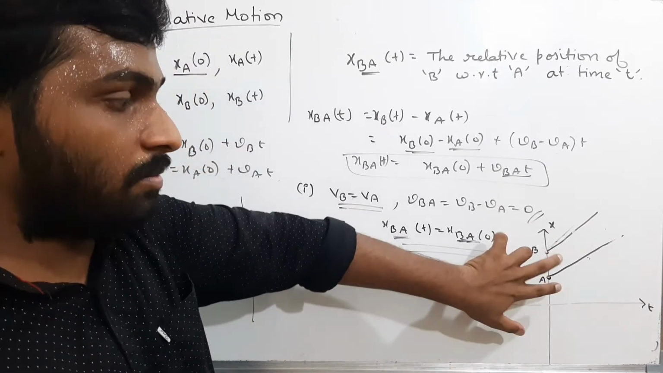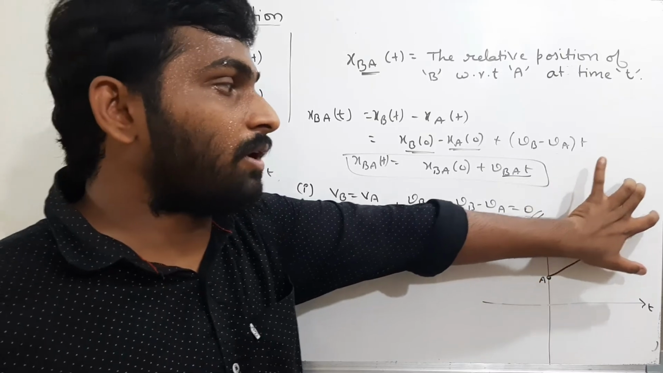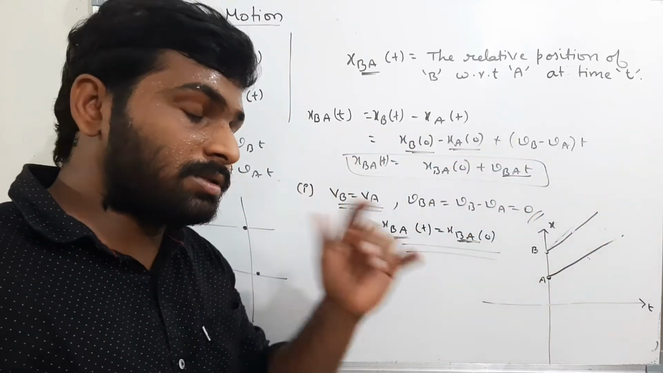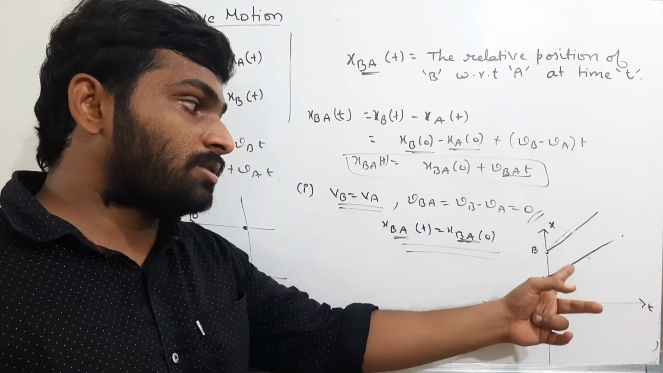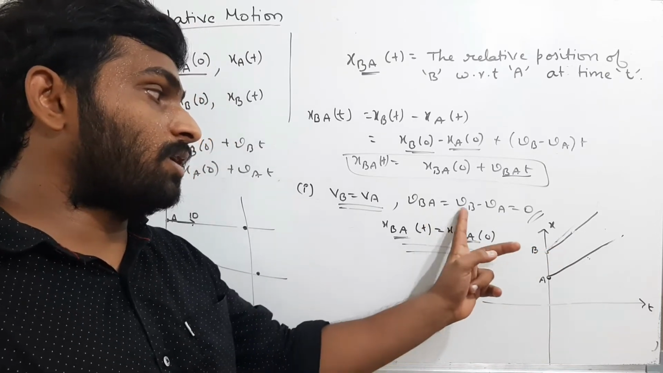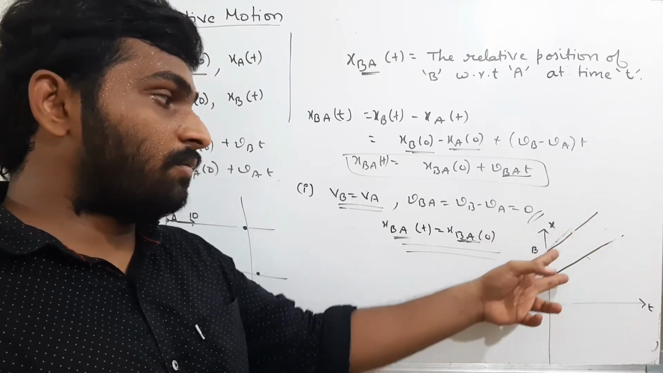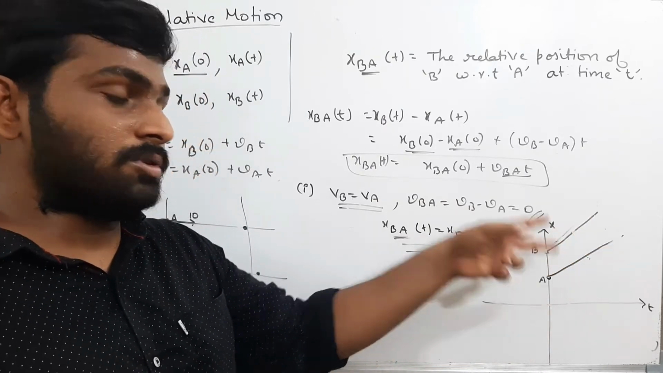Here the displacement between them is 10 centimeters. After 1 second it will be 10. After 10 seconds it will be 10. That means if the velocities are the same, the relative position won't change. This is a graph representing this: Va is equal to Vb, the relative position won't change. Final relative position is equal to initial relative position.